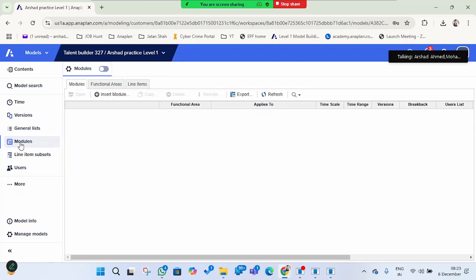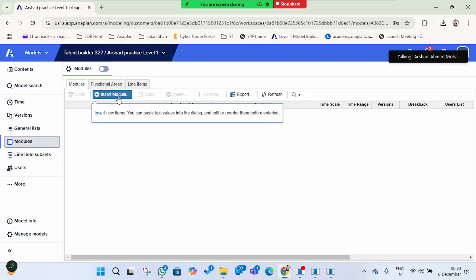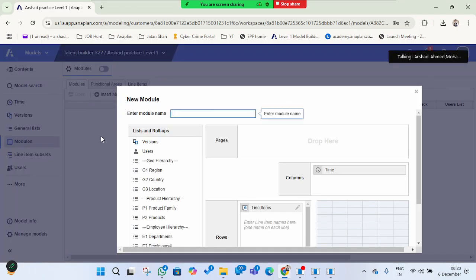You have to come to the pane here. There is a modules tab, and once you come here, you can see Insert Module. If you click this one, you can create a new module, and you get the time dimension by default, and the lists and rollups are there.